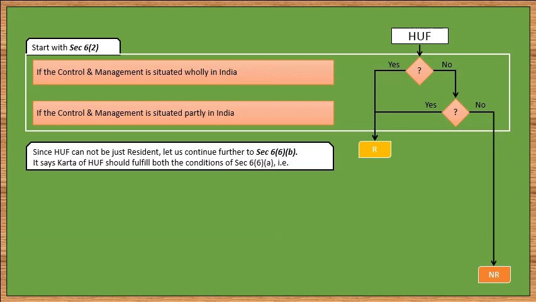Although the structure of residential status of HUF is similar to individual, the idea of section 6(6)(b) is slightly different. In case of individual, the ordinary residence of individual is determined by the provisions of section 6(6)(a), which must be fulfilled by the individual himself. However, ordinary residence of HUF is determined by the provisions of section 6(6)(b), which must be fulfilled by not the HUF but the Karta of the HUF. In other words, section 6(6)(b) states that the HUF will be ordinarily resident if its Karta fulfills the given conditions.